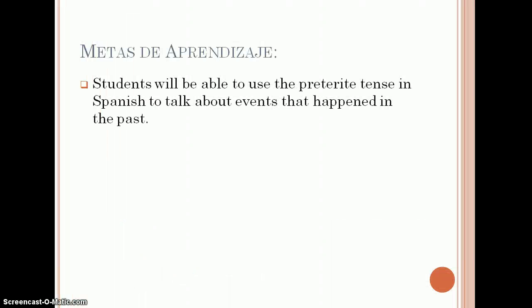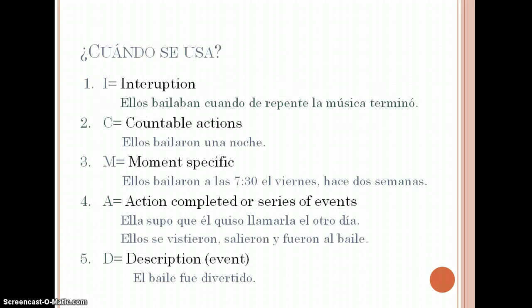We're going to be using both the chart that has the preterite on one side and the imperfect forms on the other, as well as the one that gives you the uses of both the preterite and the imperfect side by side. Right now we're looking at simply the preterite, so we want to be able to use this tense correctly in Spanish to talk about events that happened in the past. We're going to look at ICMAD, ICMAD.